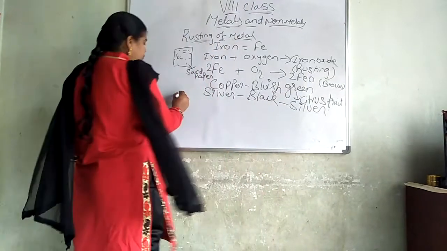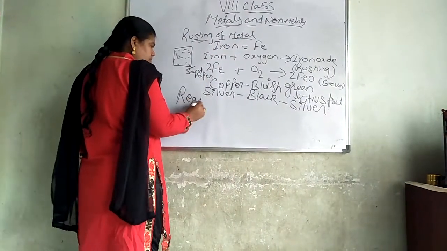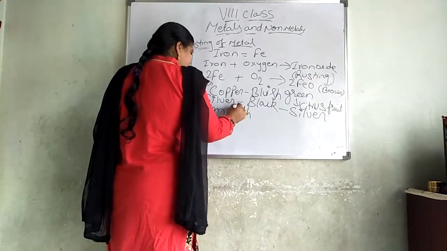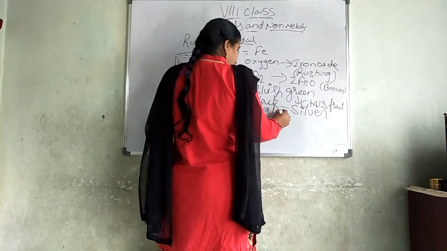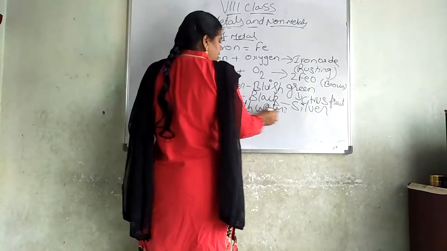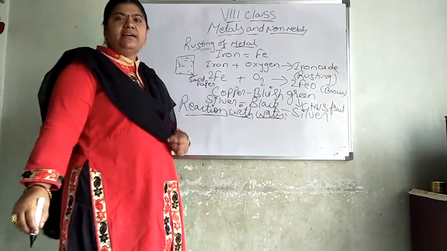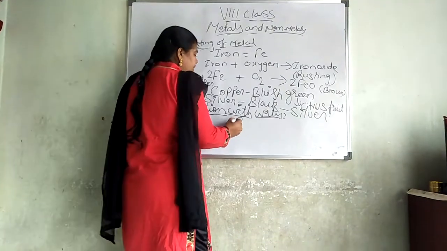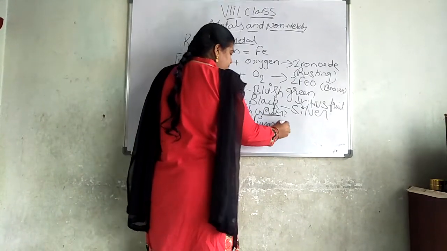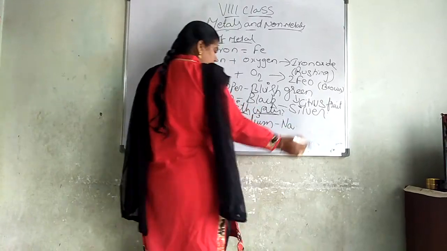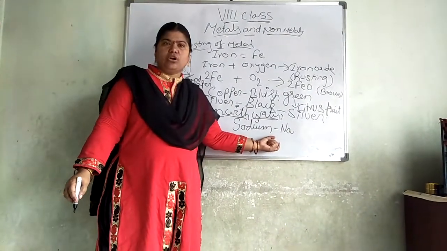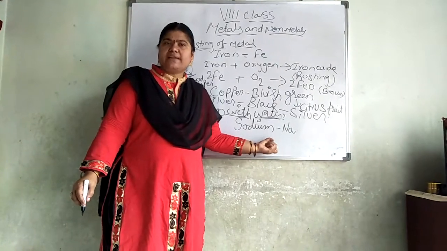Now, reaction with water. For this we are taking the example of sodium. The symbol of sodium is Na. Not only sodium, you can take phosphorus and sodium.